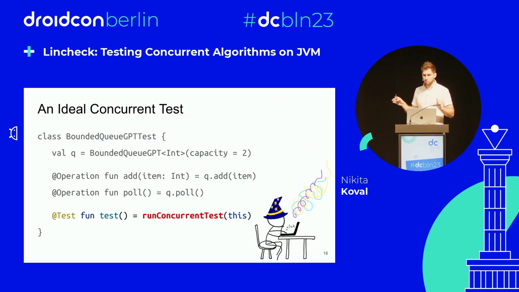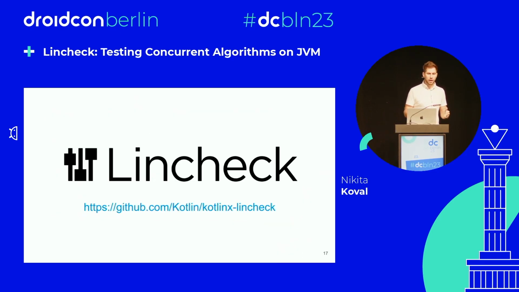And actually, we have such a framework. We have such a framework at JetBrains. We built it for Kotlin coroutines when redesigning all these synchronization and communication primitives.